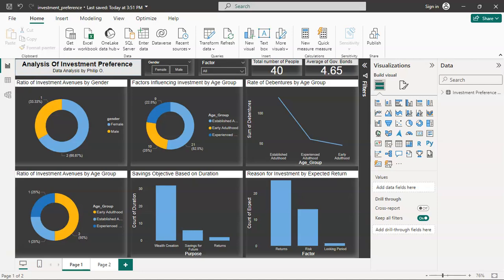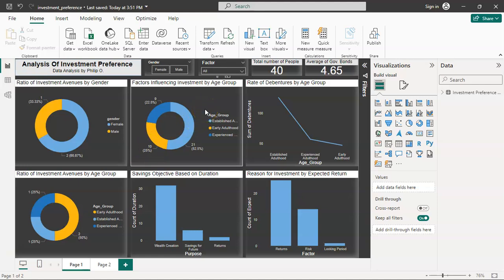Today we are looking at the analysis of investment preferences, and let's start with the ratio of investment avenue by gender. That is the first chart on our dashboard, and we can see that the female lead the pack. The next chart is the ratio of investment avenue by age group, and we have the early adults leading the pack there also.